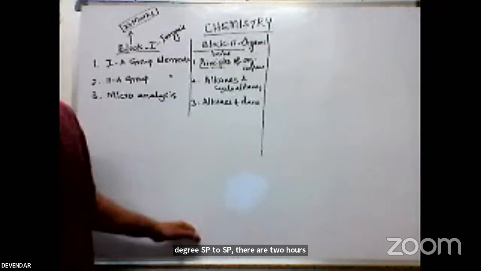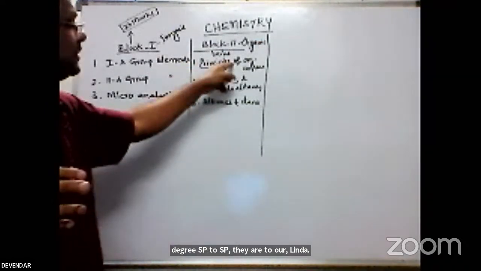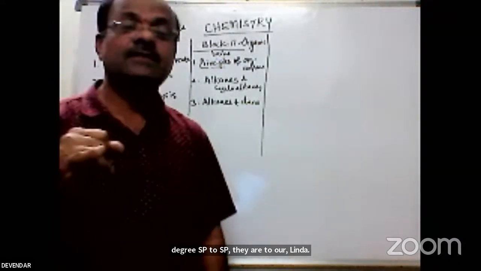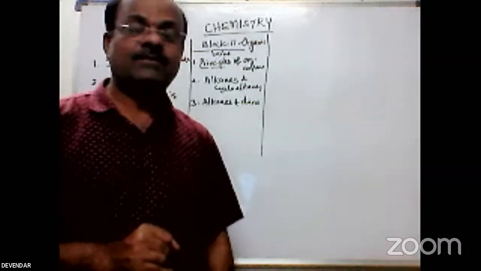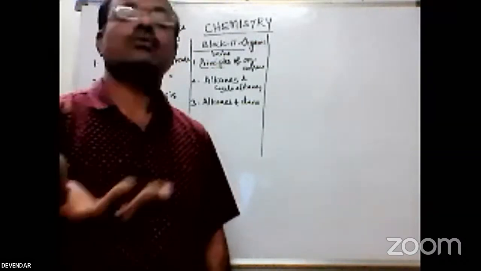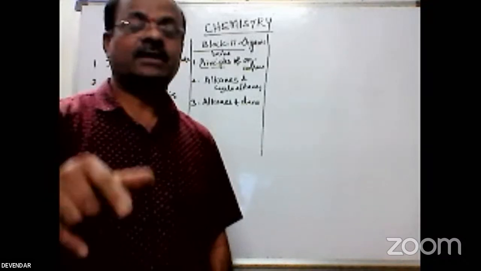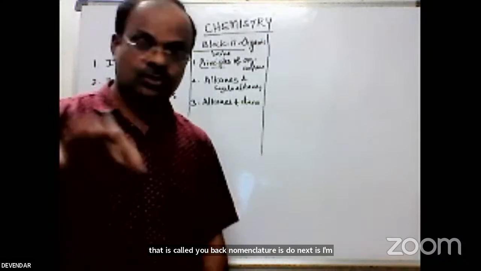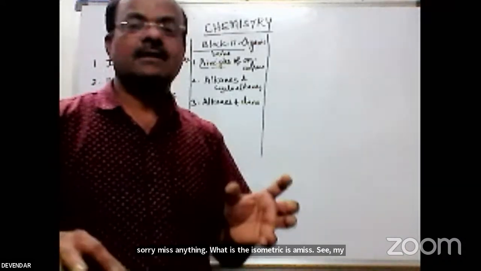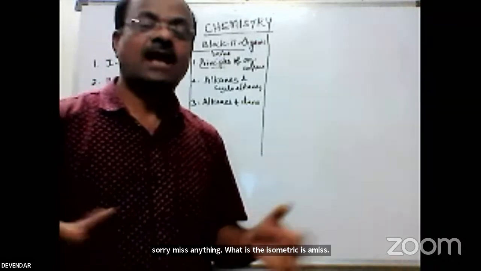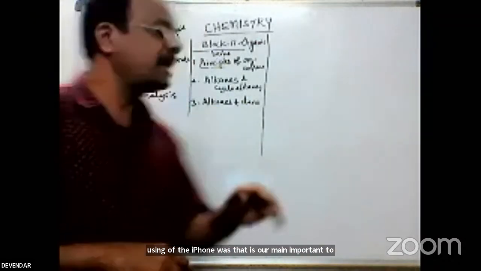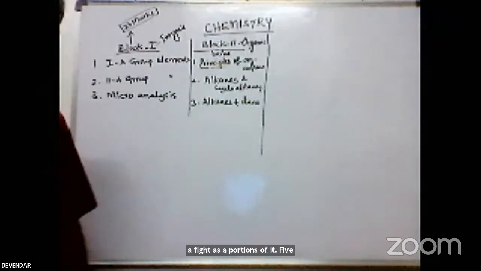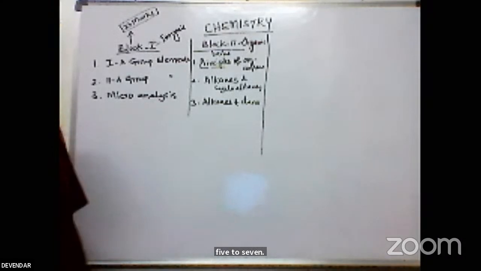You have to learn not only the hybridization but also the nomenclature, IUPAC nomenclature. Why? Because when any organic compound is given, how to name the compound is important. That is called IUPAC nomenclature. Next is isomerism. What is isomerism? Iso means same, mers means parts. Similar parts are there. How you use those isomers is our main concern. In the first lesson, there are 5 essay type questions. So that is the importance of principles of organic compounds.